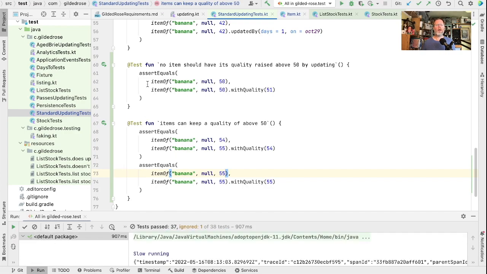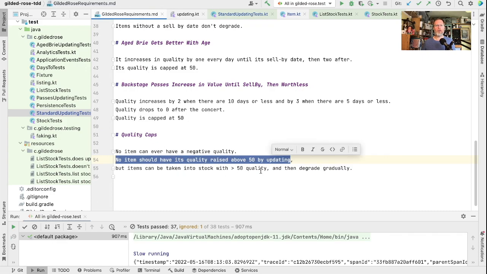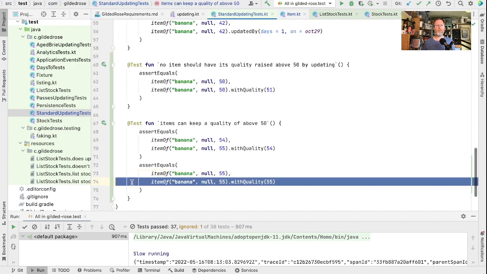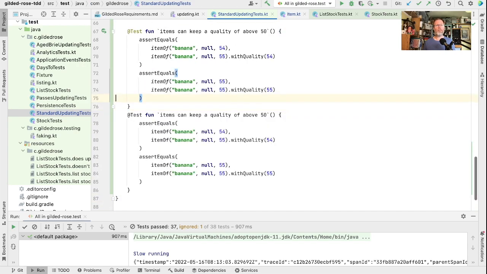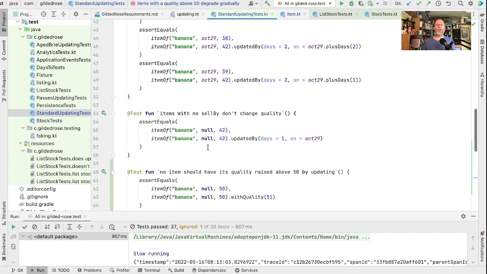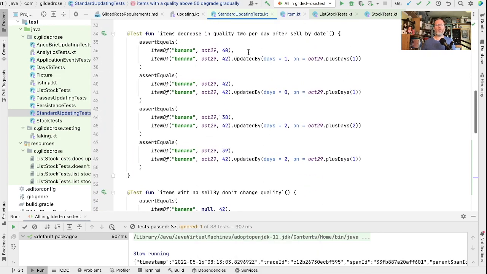Okay. And now maybe we don't have an expression of this degrade gradually thing. It probably falls out of the code we've written, but let's just write ourselves a test that shows that as well. Items with a quality above 50 degrade gradually. And we're going to want to degrade them. Well, we can degrade with the updated by. So let's take one of these, for example.